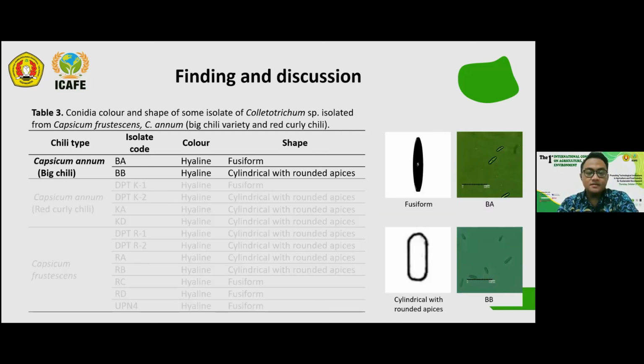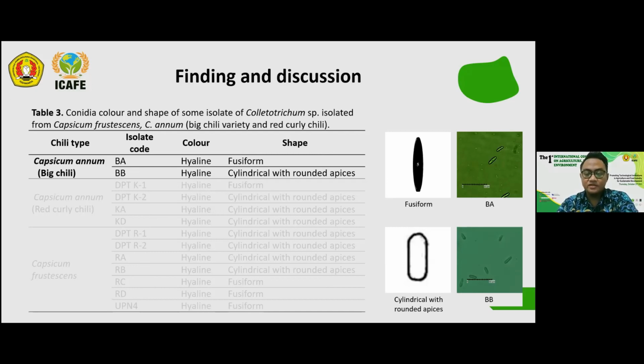The important finding also is that there are 2 isolates from big chili, and the isolates have different shapes. One is fusiform for isolate BA, and isolate BB has a cylindrical shape with rounded apex.